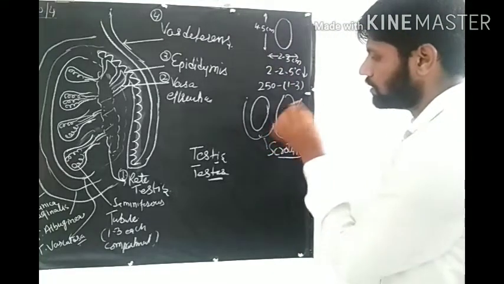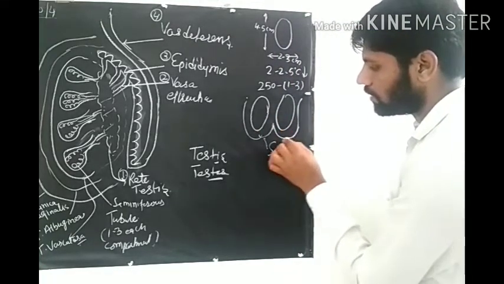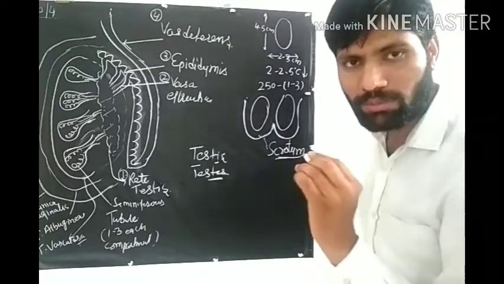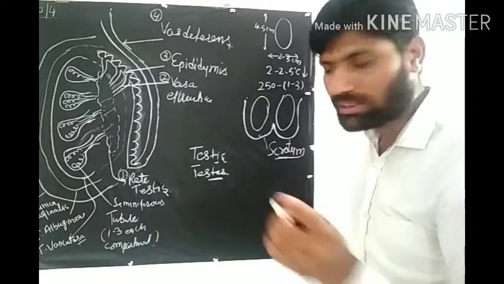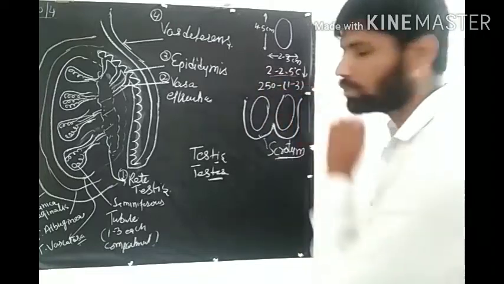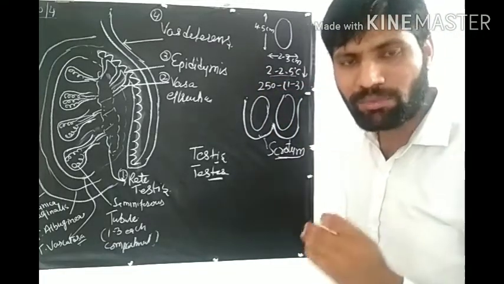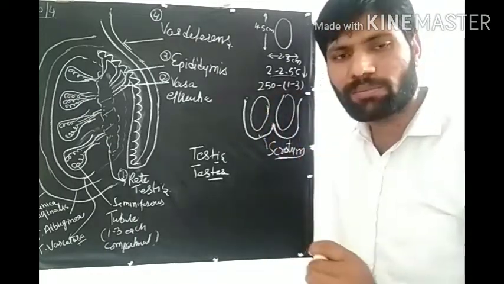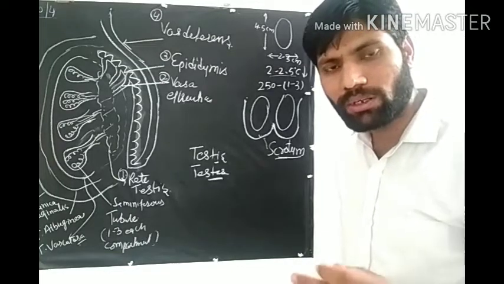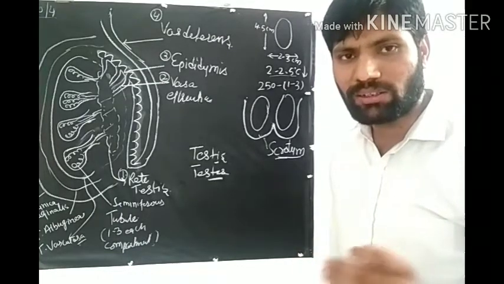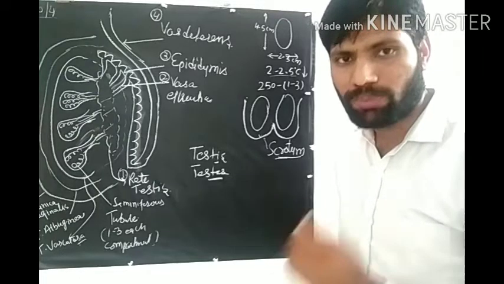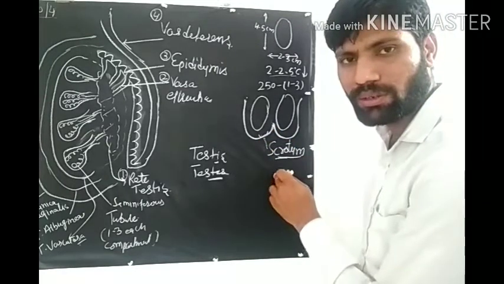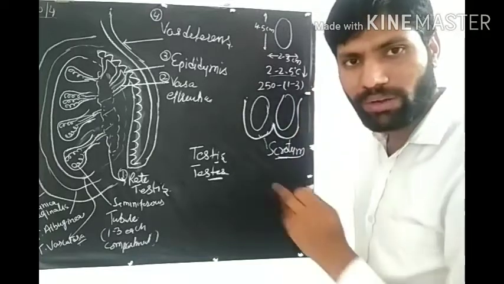Like this is the front view. They are covered by a pouch, and that pouch is known as a scrotum. The function of scrotum is to maintain the temperature of testis 2 to 2.5 degrees less than the body temperature. Our body temperature is 37 degrees. The temperature of testis is 35 or 34.5 degrees. This lower temperature is essential for formation of sperm and storage of sperm. So scrotum is a pouch which maintains the temperature of testis 2 to 2.5 degrees Celsius lower.